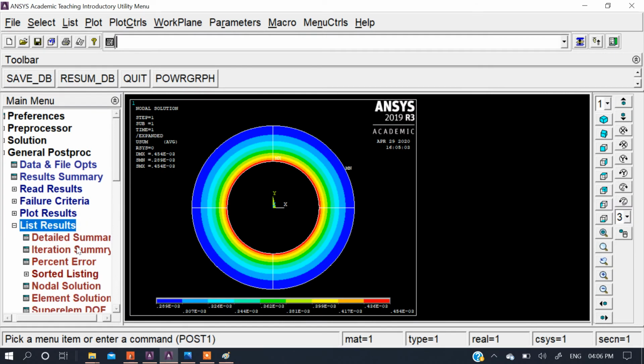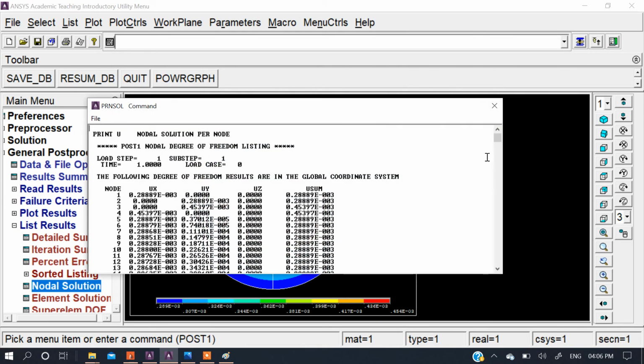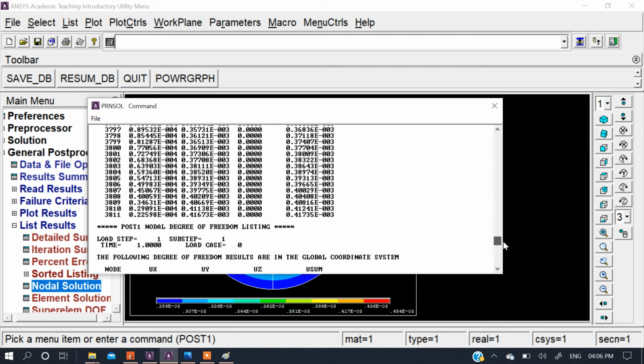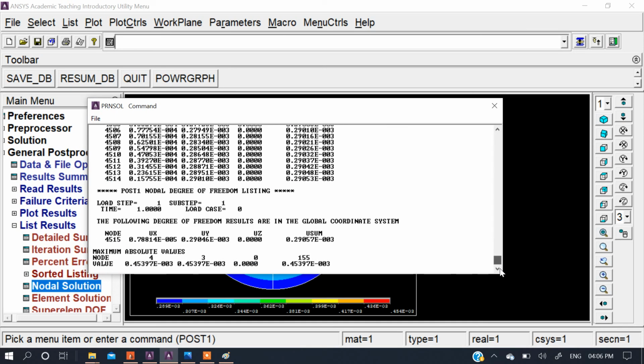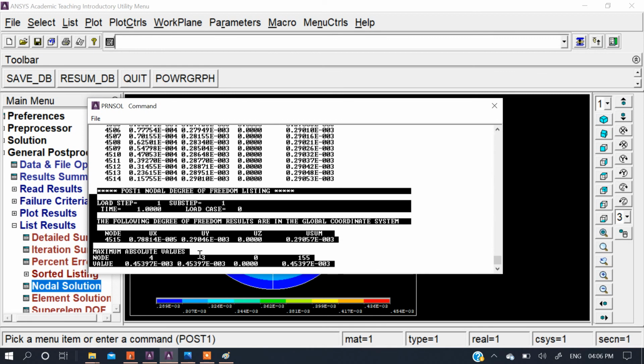In the list results, nodal solution displacement vector, you have to use only this portion. It will show you the maximum deflection values. Okay, so use this only.